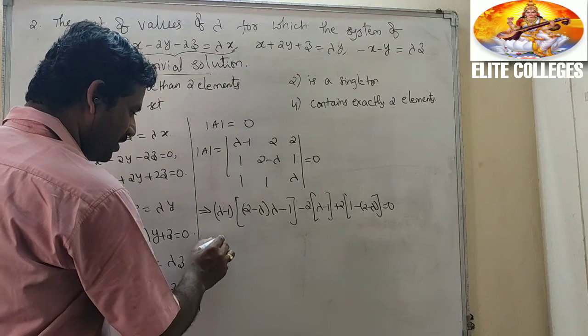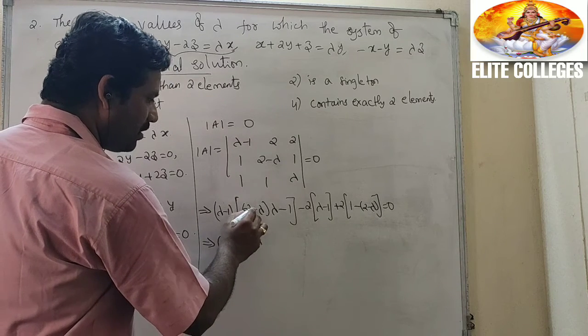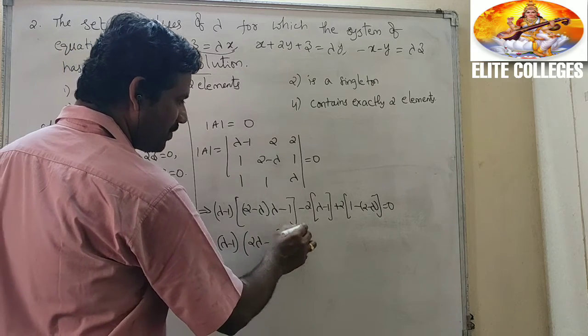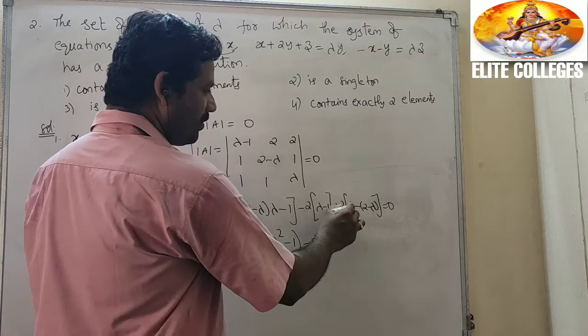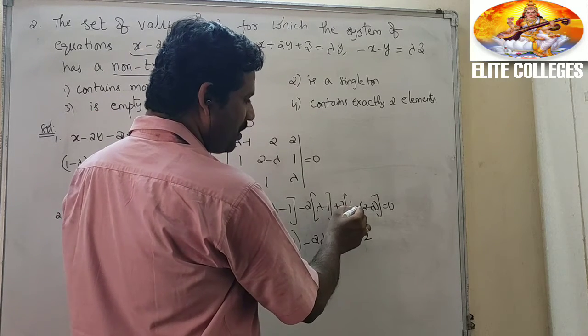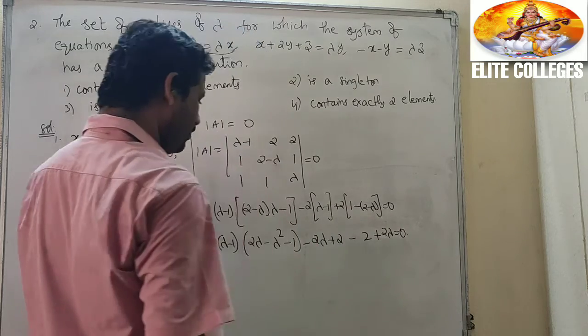What does this imply? (Lambda minus 1) into (2 lambda minus lambda square minus 1) minus 2 lambda plus 2, and 1 minus 2 minus 1, minus 1 minus 2 plus lambda, 2 lambda equal to 0.